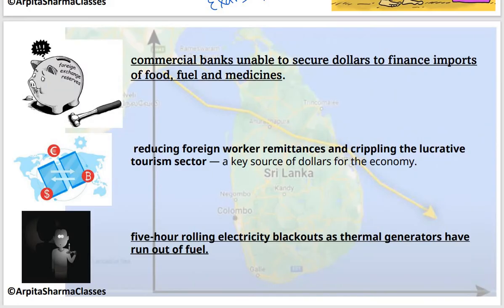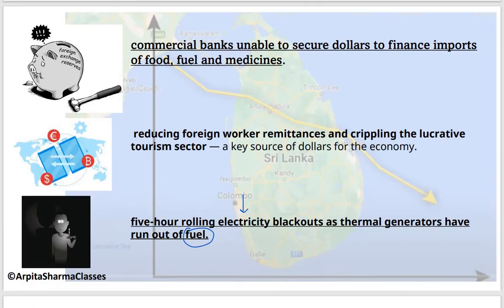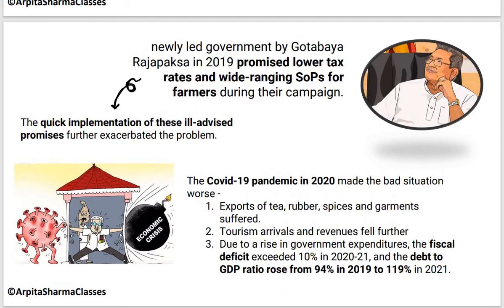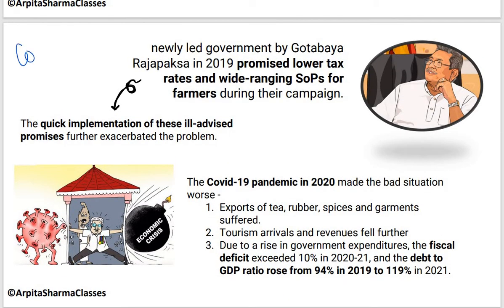Plus Sri Lankan government, the nation is also facing a 5-hour electricity blackout. ठीक है, why? Because fuel की कमी हो गई है ना. The thermal generators, they are running out of fuel, so there are electricity blackouts also which the country is facing right now. ठीक है, plus foreign worker remittance भी reduce हो रहा है, tourism sector भी impact हुआ है since COVID. All of these things are impacting Sri Lankan government and the nation a lot, that too deeply. Okay, plus वहाँ पर corruption है in government. ठीक है, there is huge corruption in government and it could be seen since the time period of Mahinda Rajapaksa.